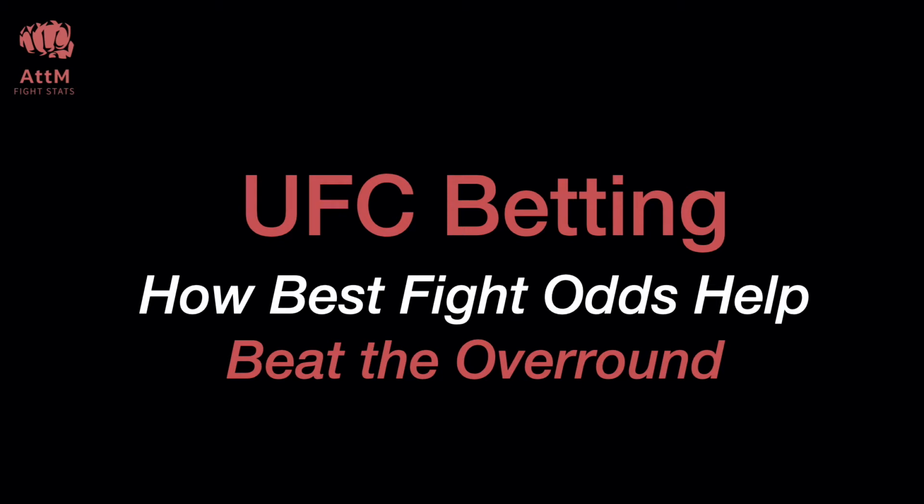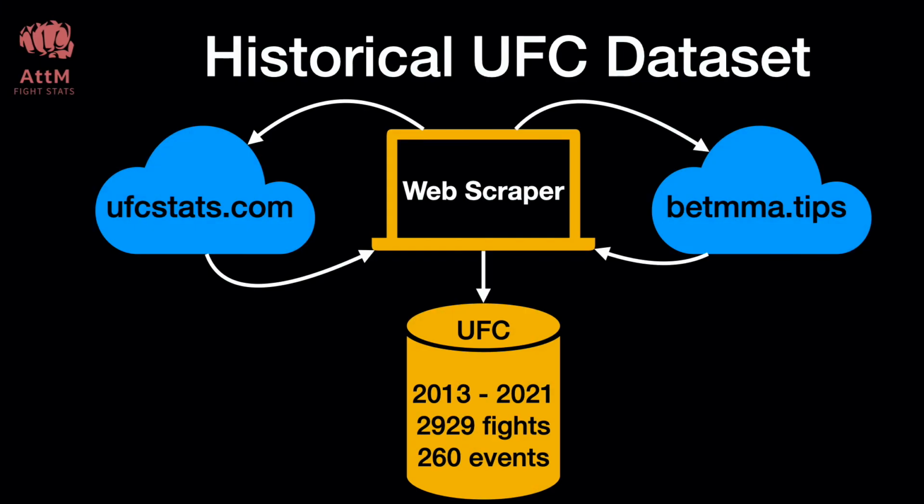help beat the overround. Before diving into the results, I'll explain how I obtained the historical UFC dataset and describe the actual contents of the dataset. I used a web scraper to gather UFC fight odds information available online. A web scraper is just computer code that extracts data from websites. The advantage of using web scraping to obtain the desired data is in its efficiency and scalability.